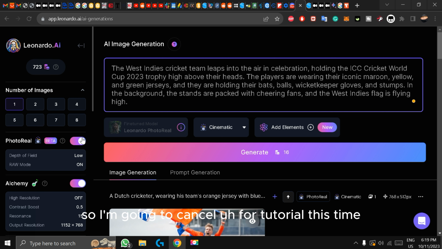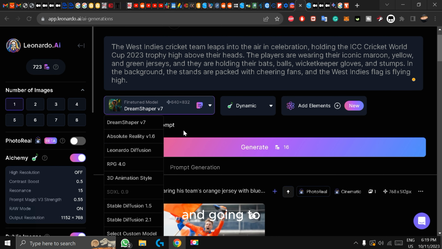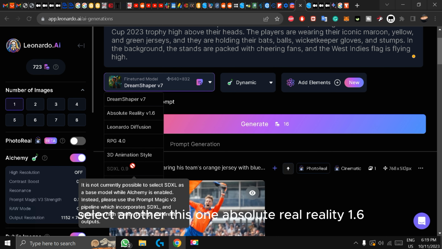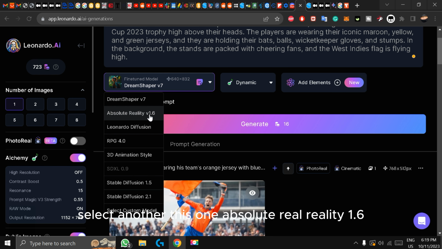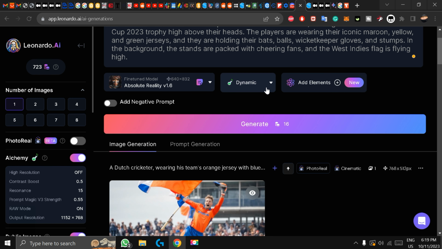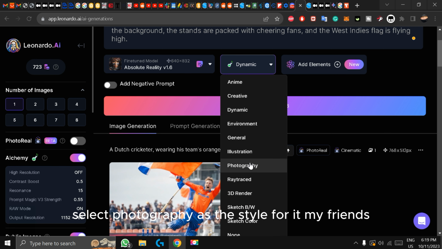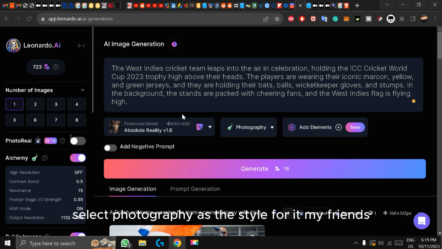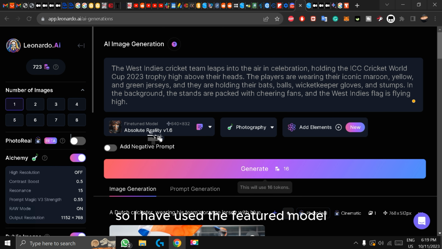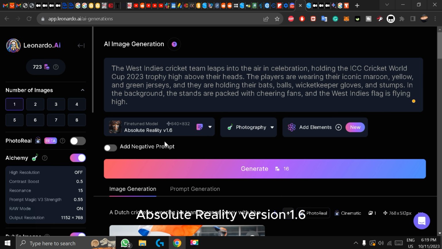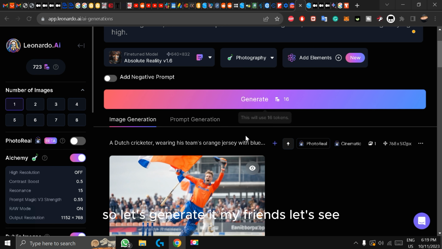So I'm going to cancel photoreal this time and select another one, absolute reality 1.6, and here I'm going to select photography as the style for it, my friends. So I have used the featured model absolute reality version 1.6 and used photography as the style. So let's generate it, my friends.